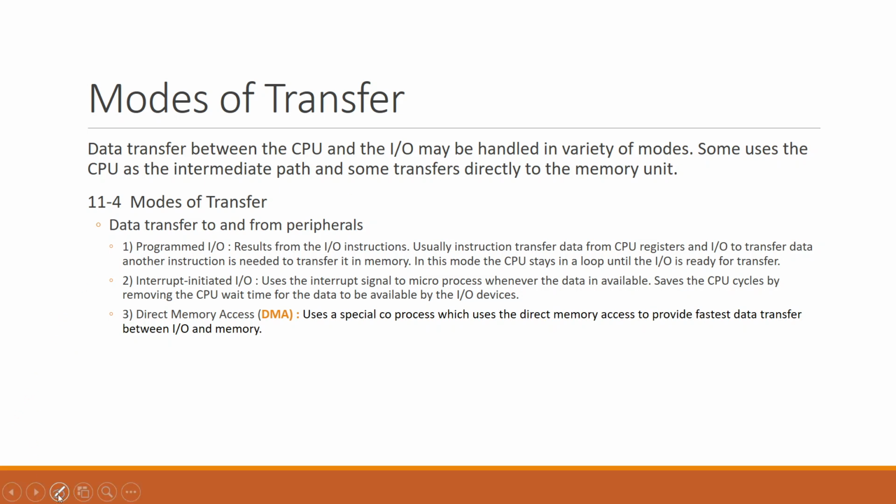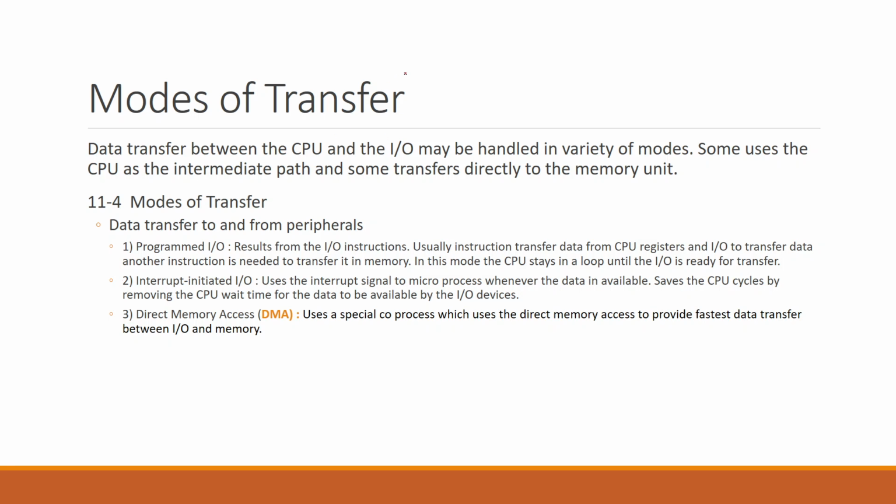What this variety of modes means is that this data transfer can occur with the help of CPU or without the help of CPU. So DMA is one technique which does not use the CPU for transferring the data, whereas programmed IO and interrupt IO use the CPU as an intermediary for transferring the data.